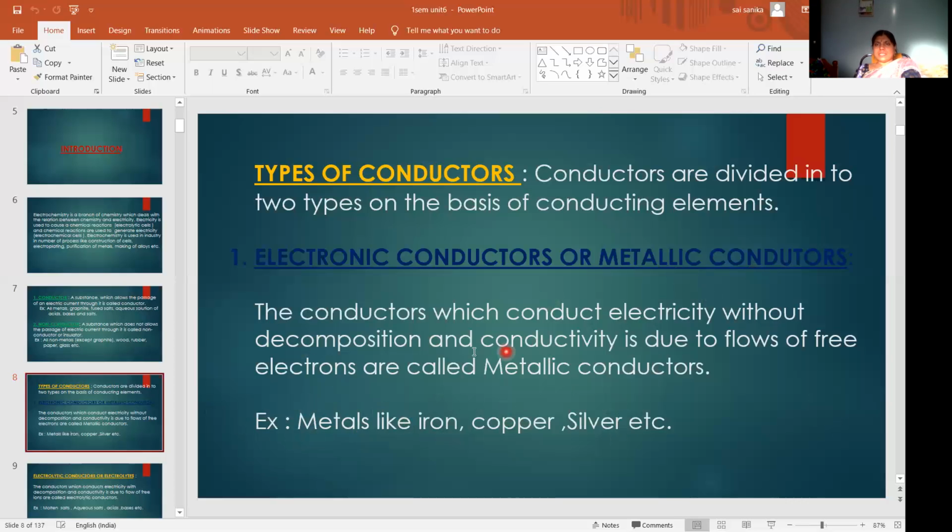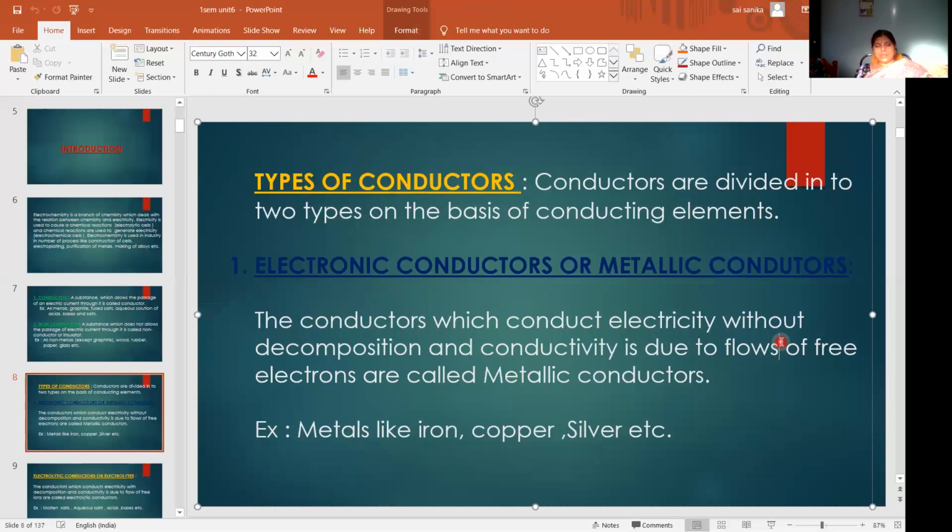The conductors which conduct electricity without decomposition, and conductivity is due to flow of free electrons, are called metallic conductors. These are also called electronic conductors.